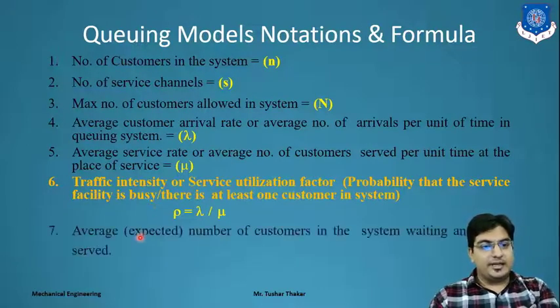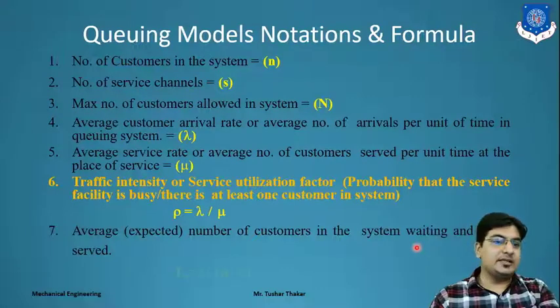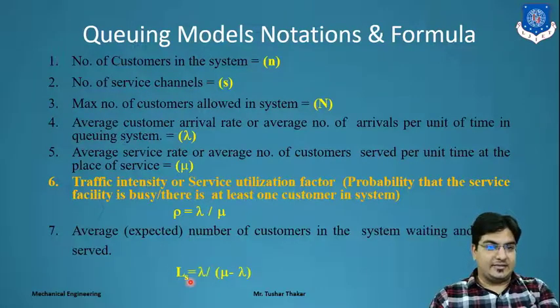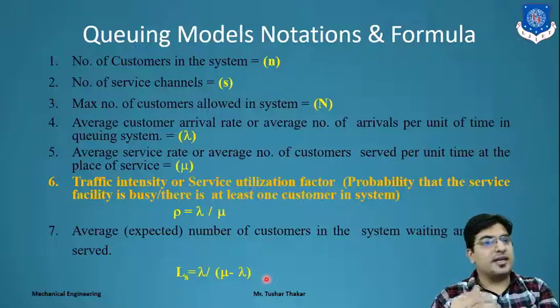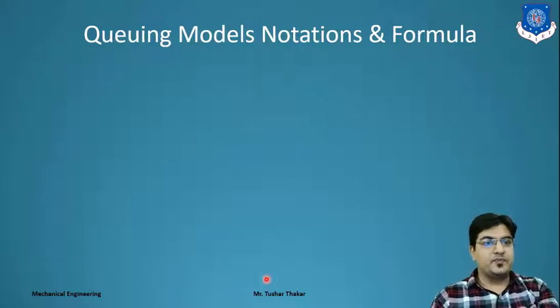Next is the average expected number of customers in the system, waiting and being served, that is LS, the length of the system. The equation is lambda divided by mu minus lambda. This is the basic equation, and using it we have solved one example also.